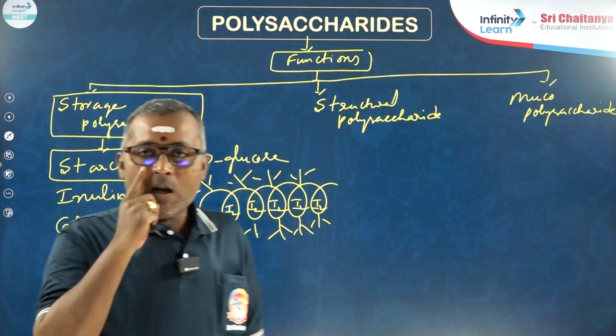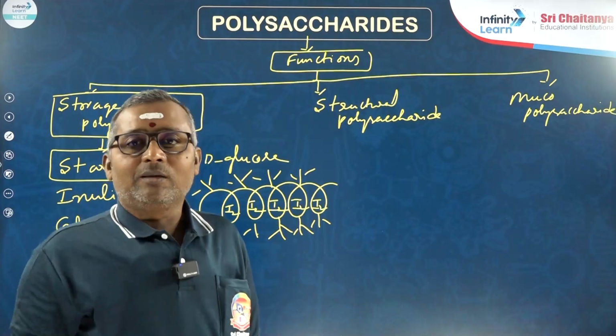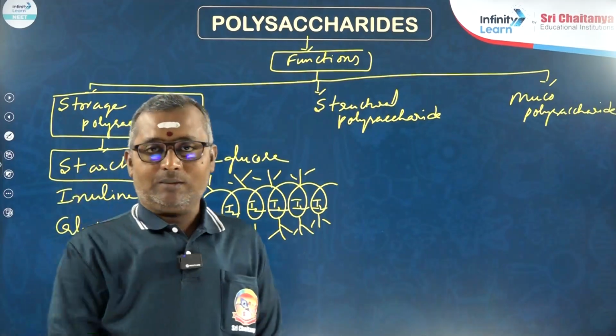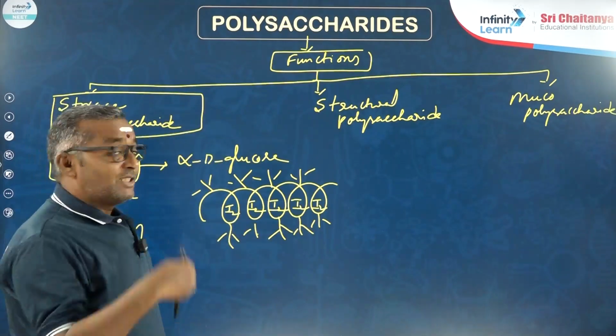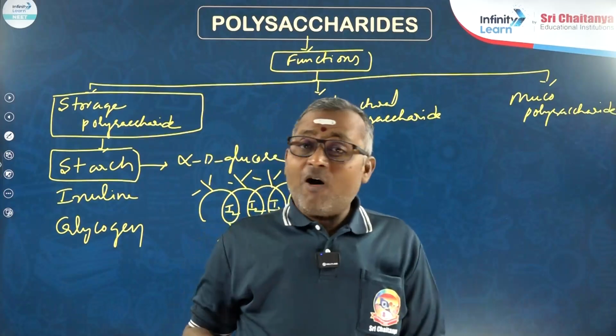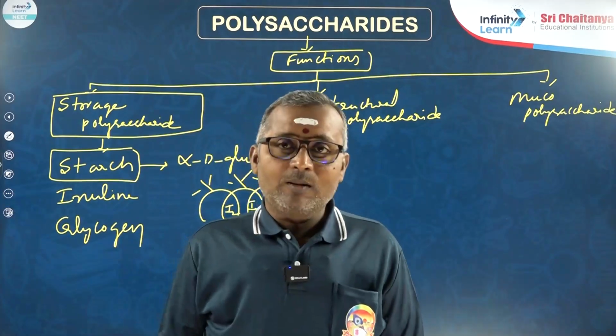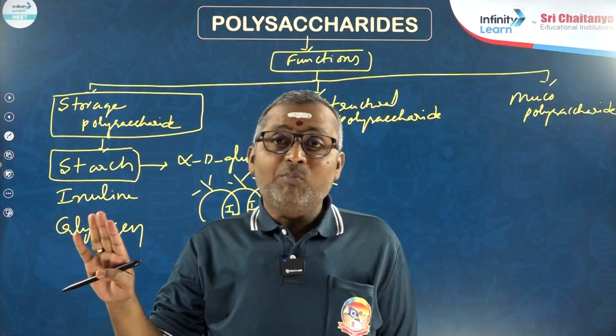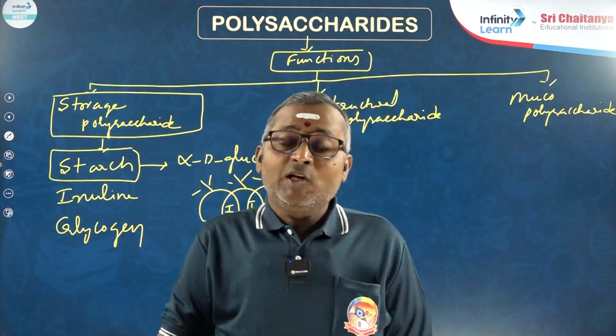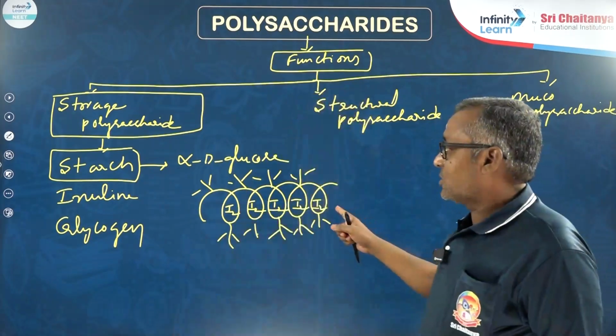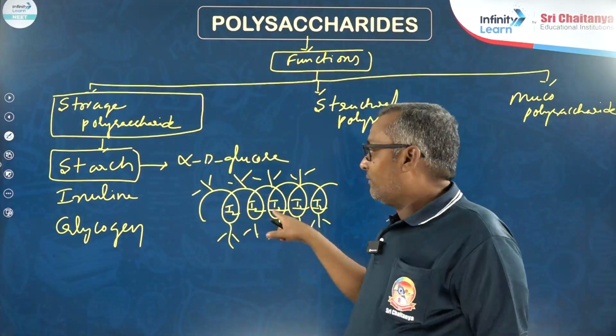Therefore, starch with iodine gives blue color. Whereas cellulose doesn't form the secondary helical structure. Therefore, you don't see any blue color when you treat cellulose with iodine, whereas starch gives blue color when you treat with iodine.